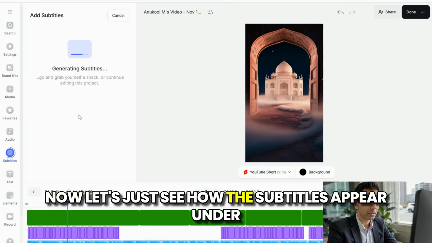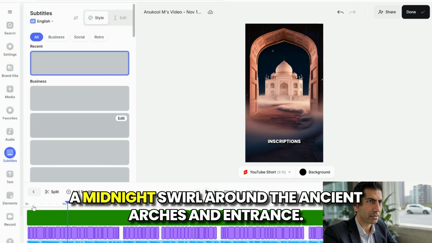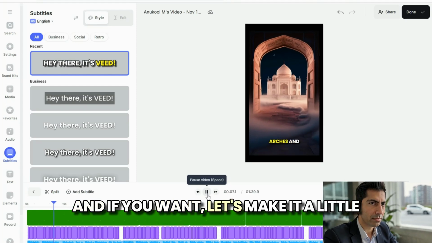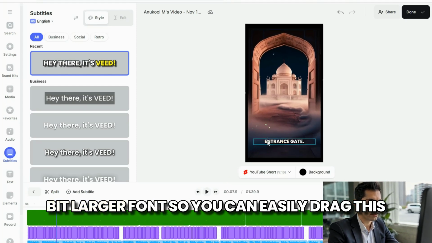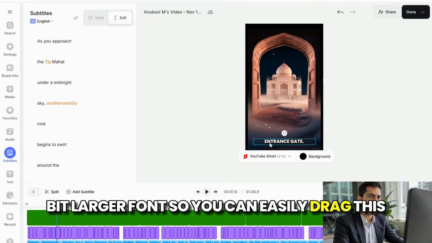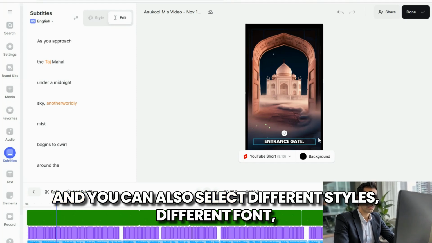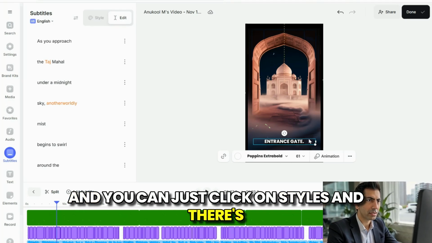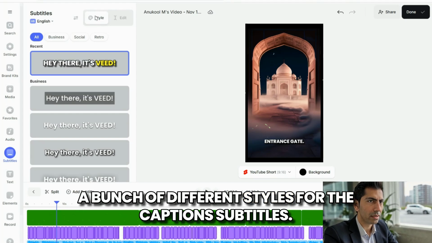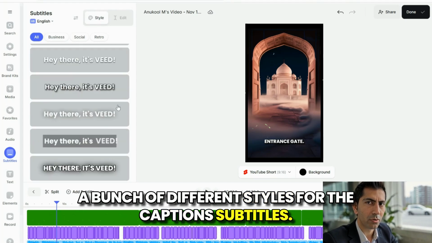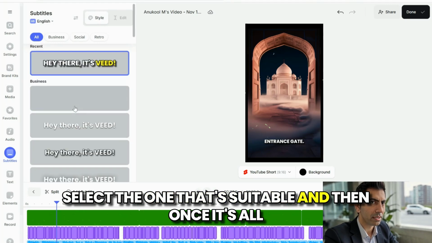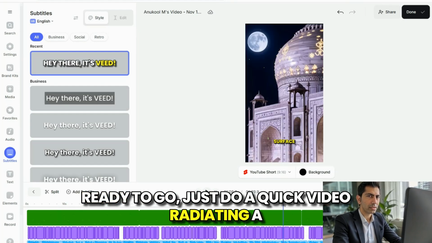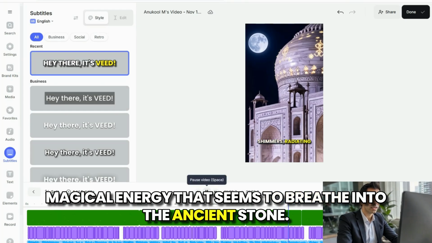Now let's just see how the subtitles appear. Under a midnight mist swirl around the ancient arches and entrance gate. Yeah, and if you want, let's make it a little bit larger font. So you can easily drag this, and you can also select different styles, different font, and you can just click on styles, and there's a bunch of different styles for the captions / subtitles. Select the one that's suitable, and then once it's all ready to go, just do a quick video, radiating a magical energy that seems to breathe life into the ancient stone.